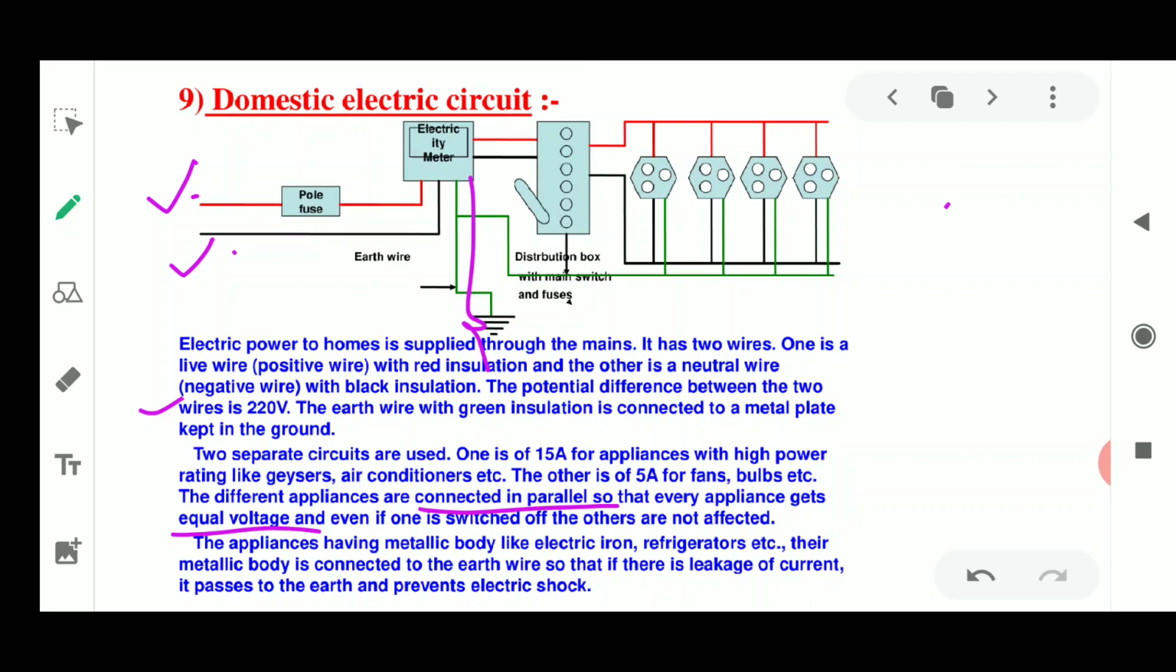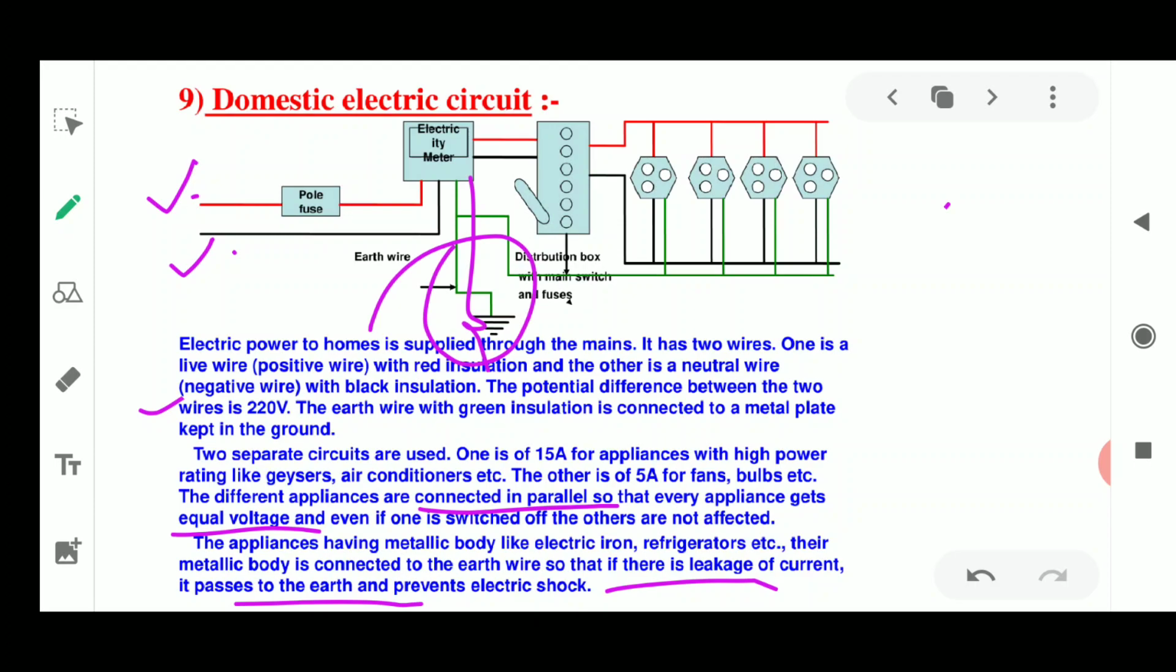If the appliance has a metallic body like an electric iron, refrigerator, etc., the metallic body is connected to the earth wire so that if there is leakage of current, it passes directly to the earth, thereby preventing electric shock. So this is the use of the earth wire, which takes the extra current to the ground. Here you could see the circuit diagram, as it is also given in your NCERT book.